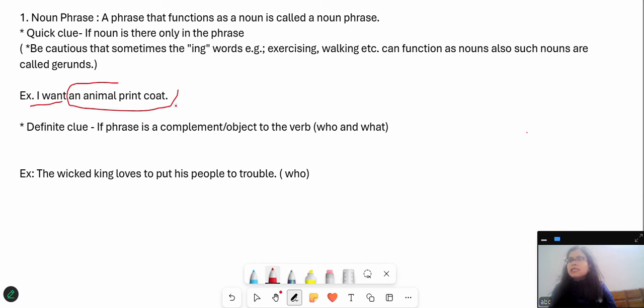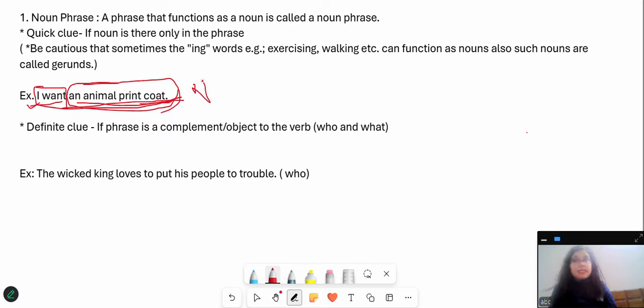So in this extra information, what is the noun? The noun is coat. And in the basic sentence, there is no noun. So this quick clue says that if a noun is not there in the basic sentence, but in the phrase only, then definitely this has got to be a noun phrase without a second thought.